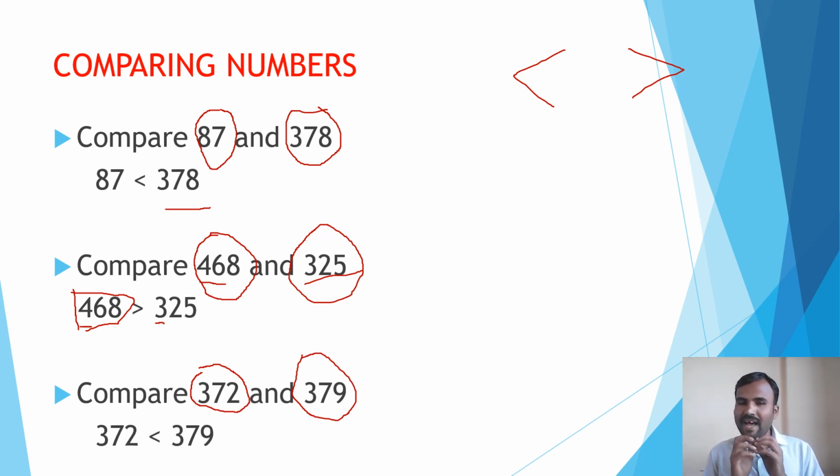Both numbers have 300 in the hundreds place and 70 in the tens place, both are the same. But if you see the ones place, 2 and 9, can you tell me which number is bigger? Yes, 9 is bigger. That's why you have to select 379 as the bigger number. Then you have to put the bigger symbol. Hope you understood this concept, right?